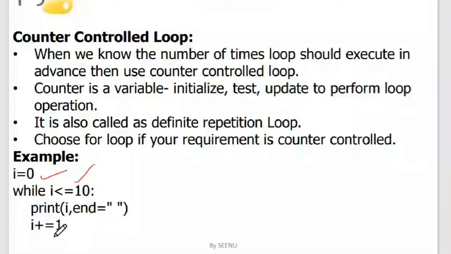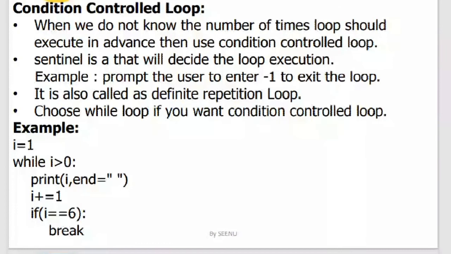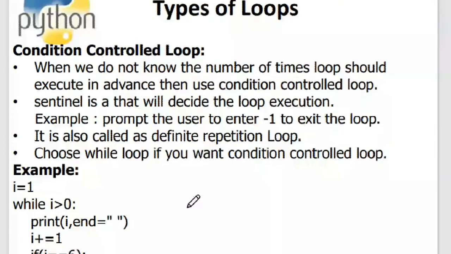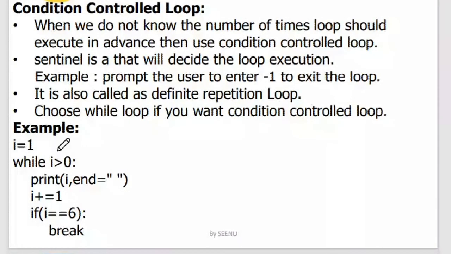The next one is the condition control loop. In a condition control loop, you won't know the number of executions because that is based on some condition internally. For example, consider this example where I have initialized the variable, given some test condition, and given some increment and decrement, but I have given another condition inside it.